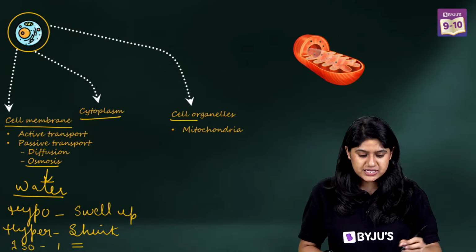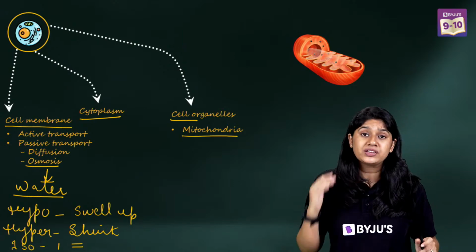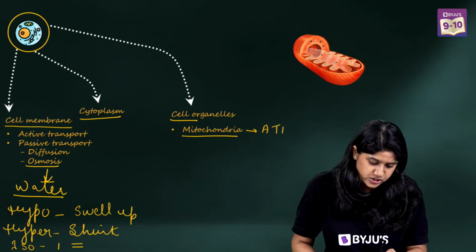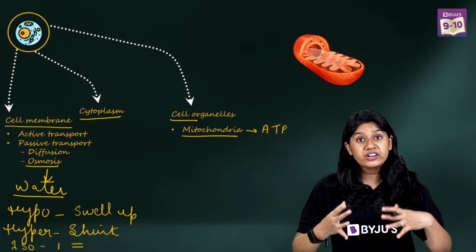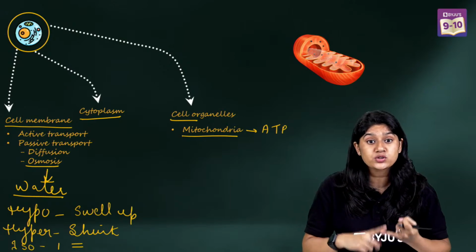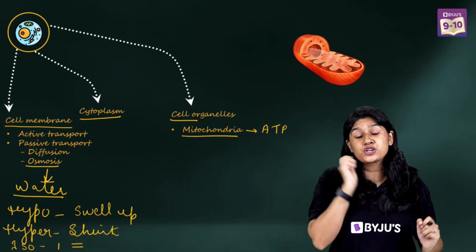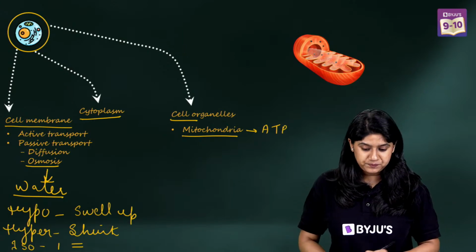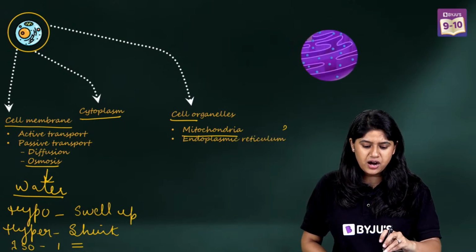Very good. Yes, mitochondria is the powerhouse of the cell. It helps in the production of ATP. ATP is adenosine triphosphate, the energy currency of the cell. A lot of reactions occur. It has its own DNA, it has its own ribosomes, so it can make its own proteins and enzymes, and that's how the reactions happen in the mitochondria. It's really important. Then of course after mitochondria we have the ER.